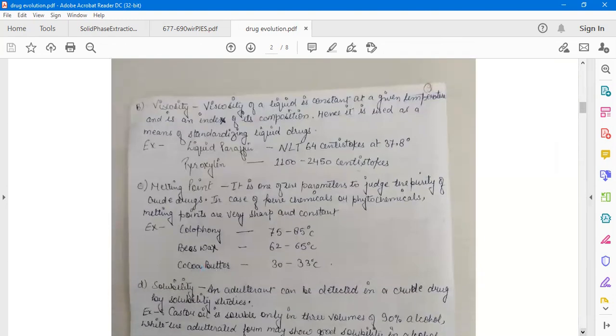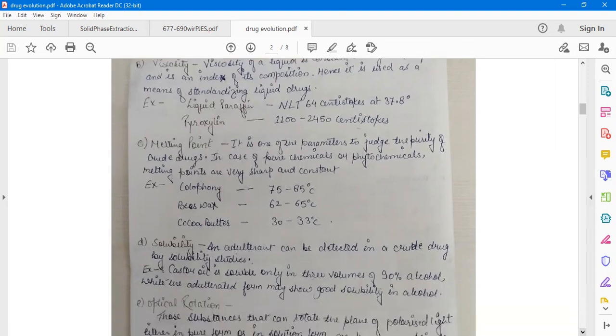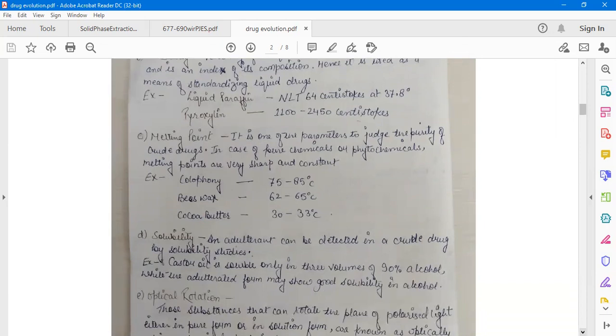And the next parameter is the viscosity. Viscosity of a liquid is constant at a given temperature and is an index of its composition. Hence, it is used as a means of standardizing liquid drugs. And the example is liquid paraffin, not less than 64 centistokes at 37.8 degrees Celsius.